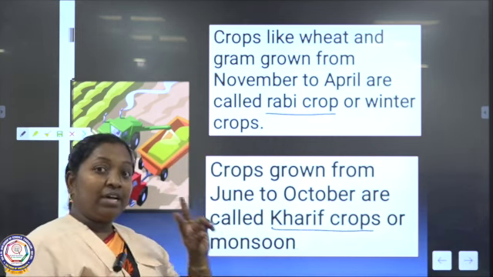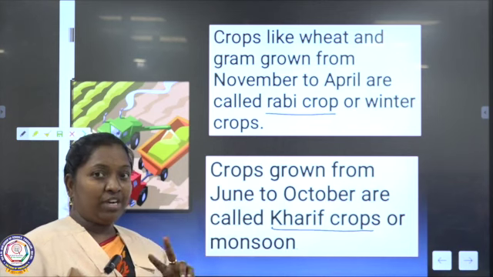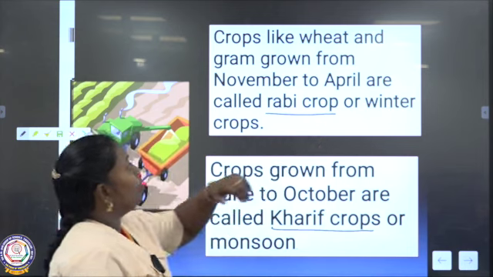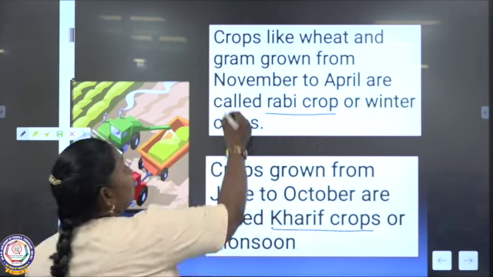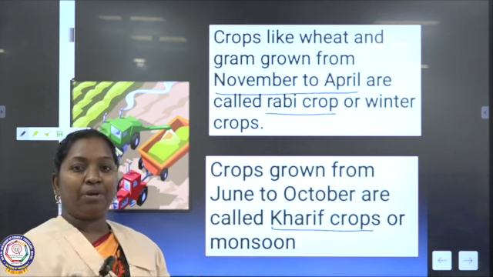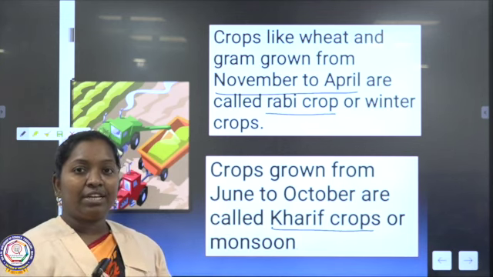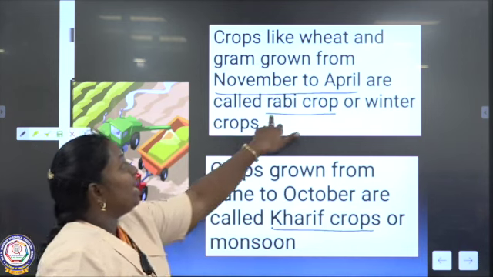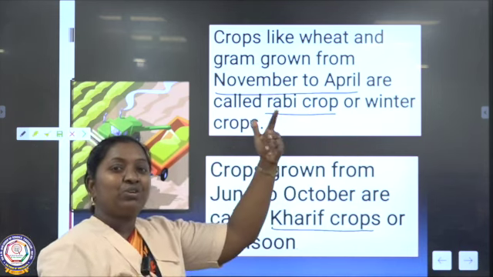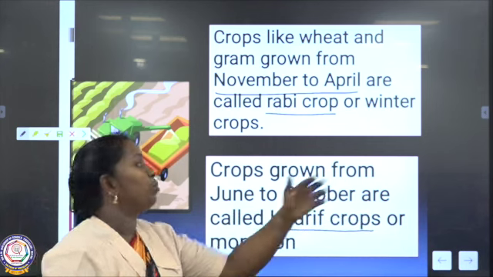So crops are divided into two. How is it divided? By the season. During winter time, from the month of November to April, the plants which grow are called rabi crops. So during these months, what is the season? Winter. So it can also be called a winter crop.